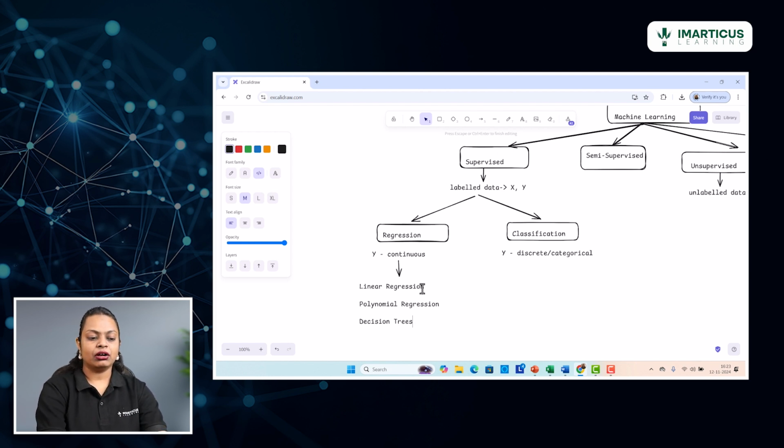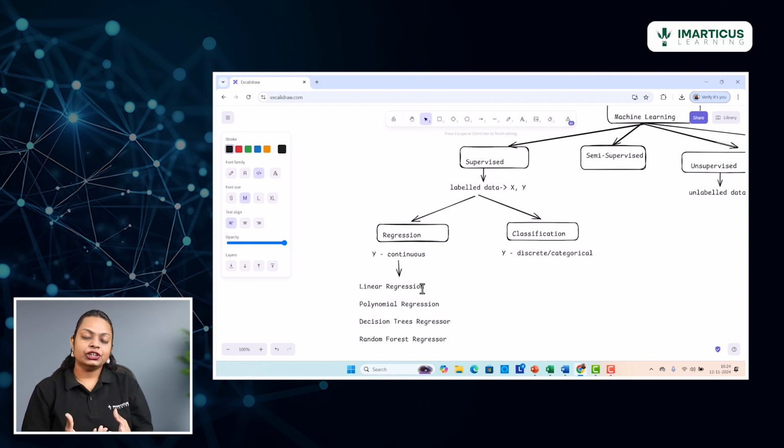So for decision trees, you have a decision tree regressor, which can be used to build a regression model for you. Similarly, you also have random forest, which is nothing but a collection of different decision trees. Where a single decision tree usually does not do the required job for you, you can build a collection of decision trees together, which gives you a forest. So random forest is yet another popular name among the algorithms related to the regressor models. So that again could be another approach.